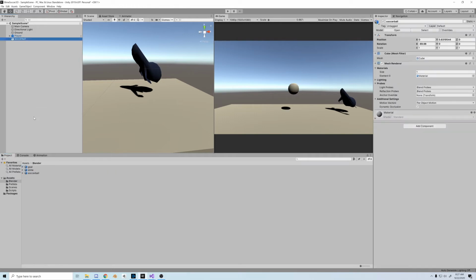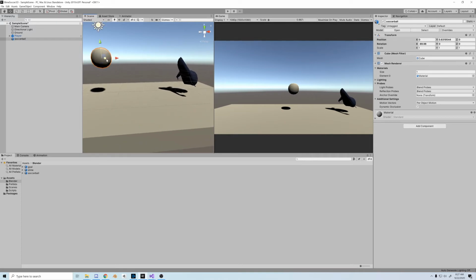So for this video we're going to create a soccer ball and add some force to it. We're going to try to get it feeling like a real life soccer ball. So first, let's drag in our soccer ball model. The texture didn't drag over, so you might as well just use a sphere in Unity. It'd probably be nicer anyway.